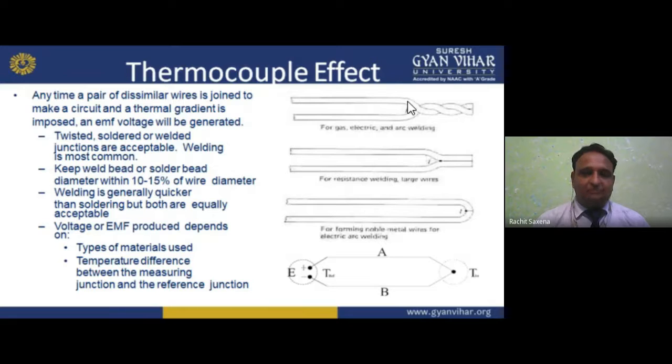So we can twist it, solder it or weld it, and all are acceptable, but welding is the most common.